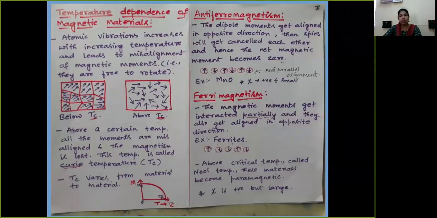And the final materials are the ferromagnetic materials, which possess ferromagnetism. It is the tendency of these materials whose dipole moments get aligned in the direction of the external magnetic field, and they also possess magnetism even after the removal of the external magnetic field. So those are called ferromagnetic materials.